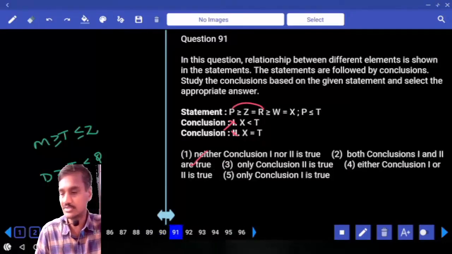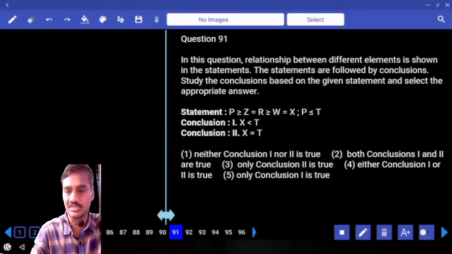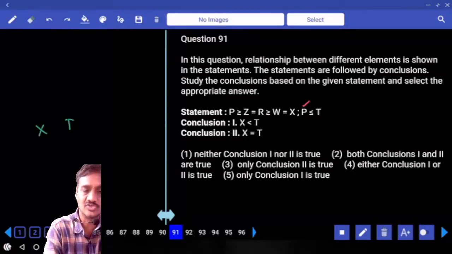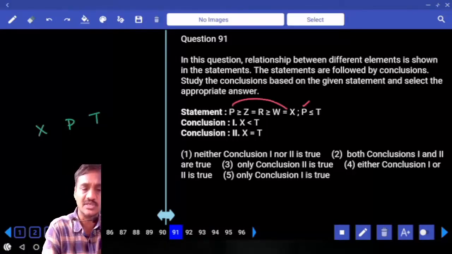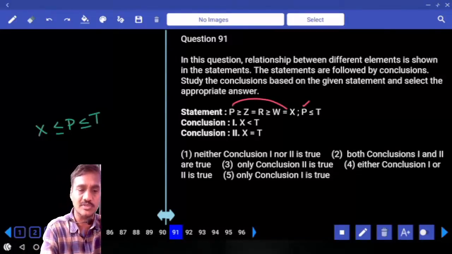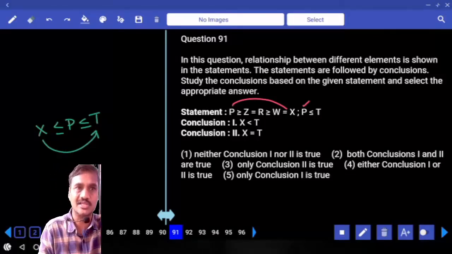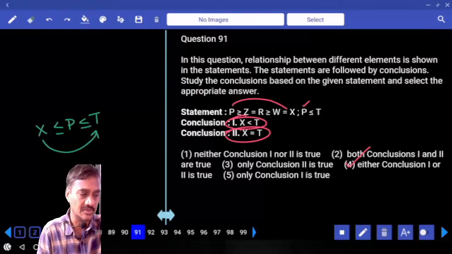And next, 91st, the relation between X and T. Now X is here, T is here, which element is common here? P is common. X to P, P to T. Now P greater than or equals to X, X lesser than or equals to P. And P lesser than or equals to T. X lesser than or equals to P lesser than or equals to T. X is either lesser or equal. Either 1 or 2, choice 4, question number 91.